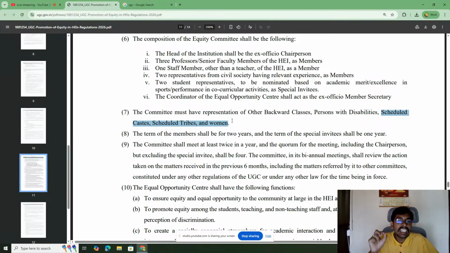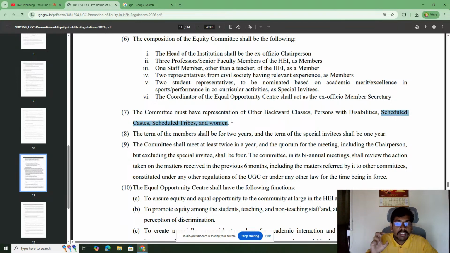General category students and parents are in a huge uproar, asking why UGC specifically excluded the general category. UGC is asking institutes to make sure there is no caste, creed, or religion discrimination on the campus, but why did UGC exclude the general category?